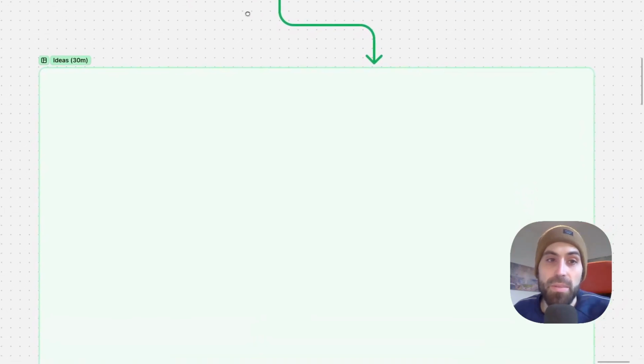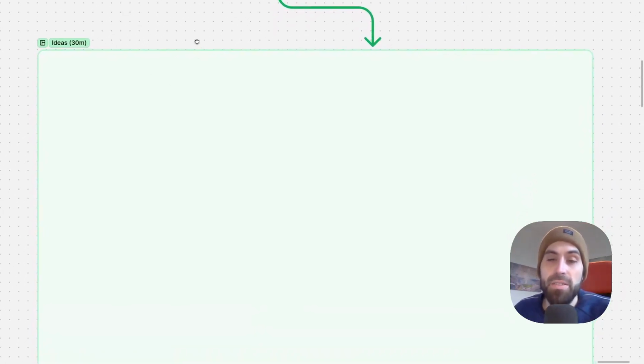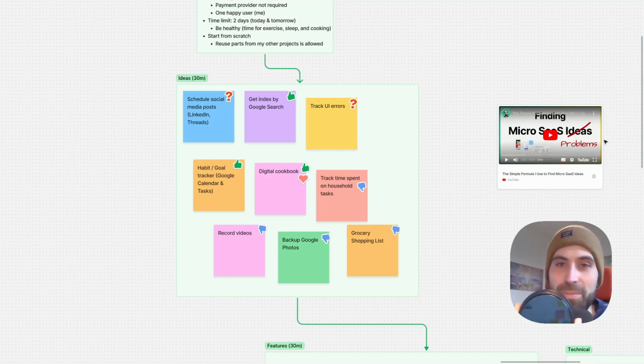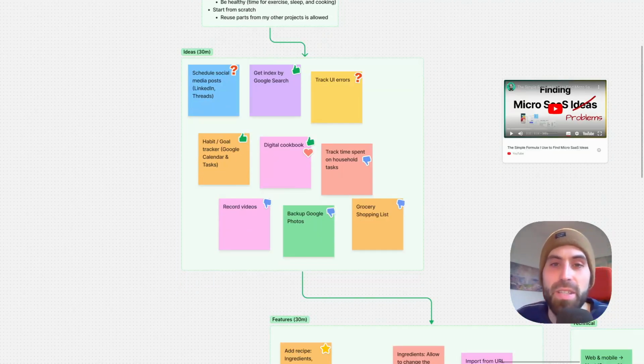Now the first step is to collect some ideas. So what is possible to build in 2 days? For brainstorming, I want to take a maximum of 30 minutes, so I can set up a timer here and then start brainstorming. Hello, time is up. So let's go over the ideas. In the end, it took me a little bit over 20 minutes.